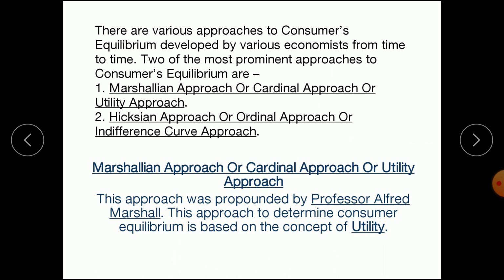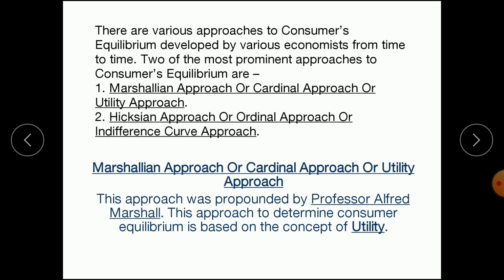Now, the approaches to consumer equilibrium have changed from time to time by many economists. Many economists have developed various theories or concepts of consumer equilibrium.